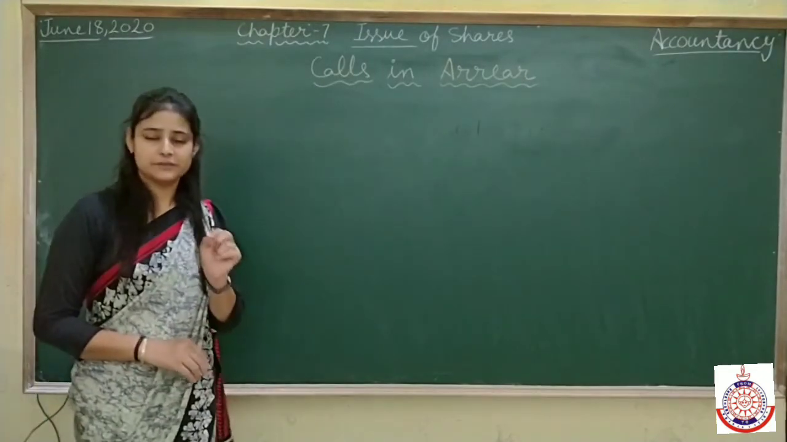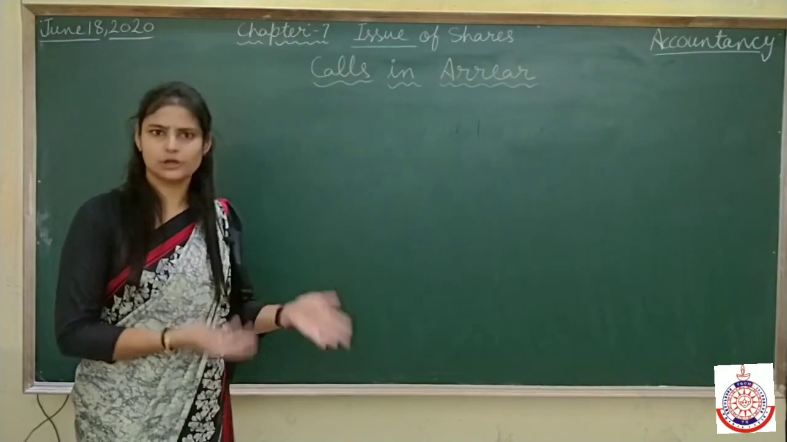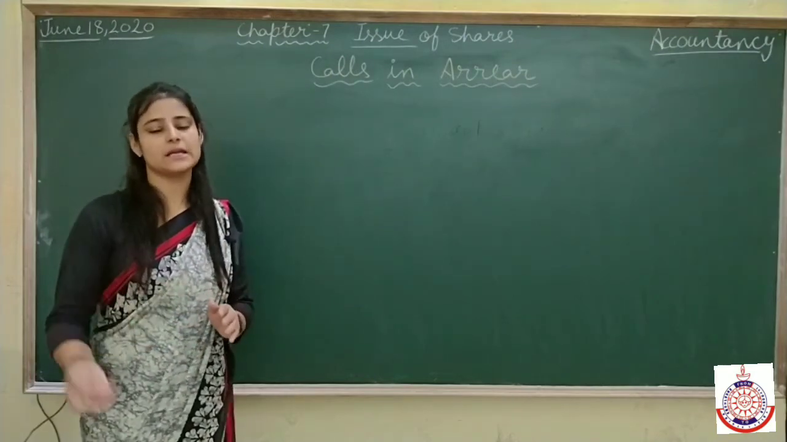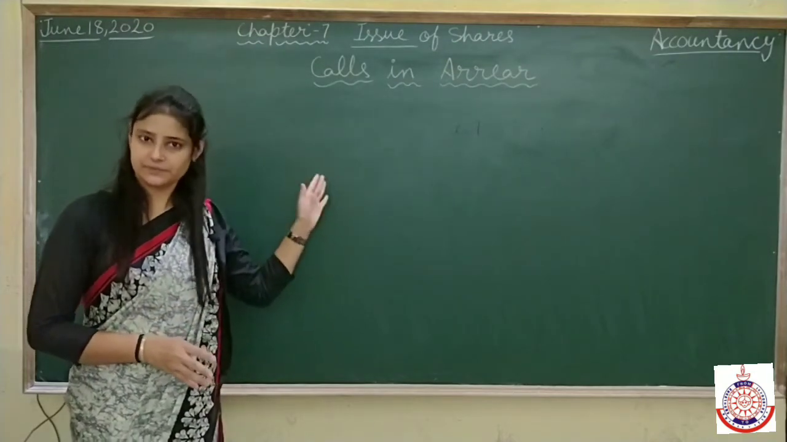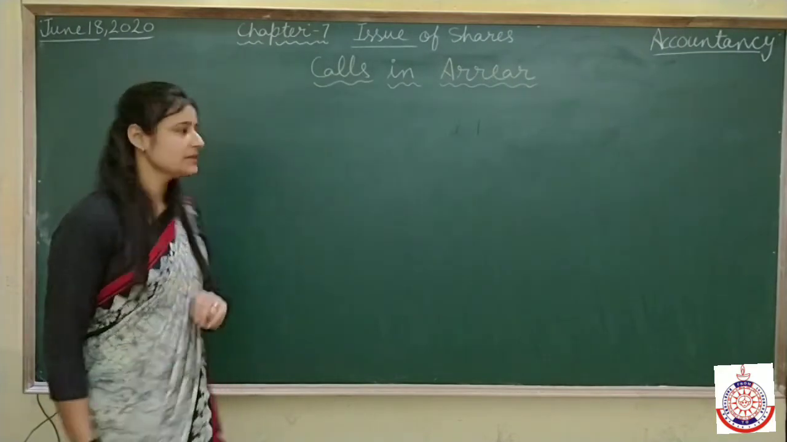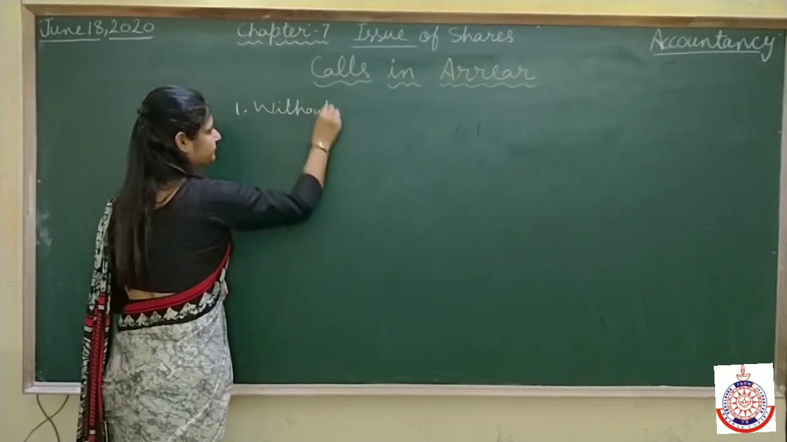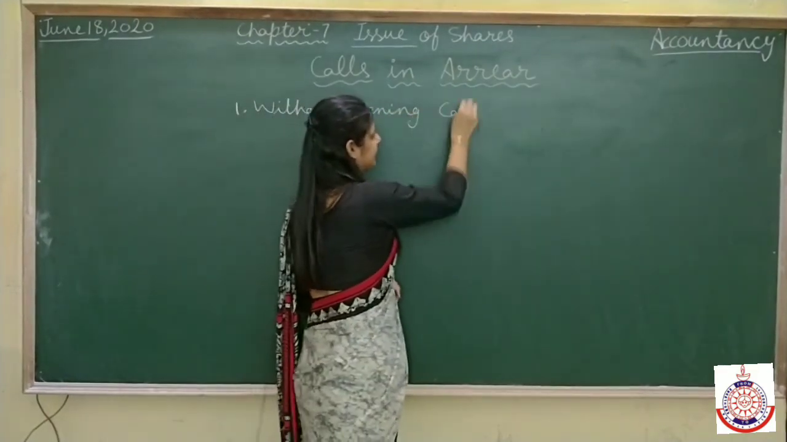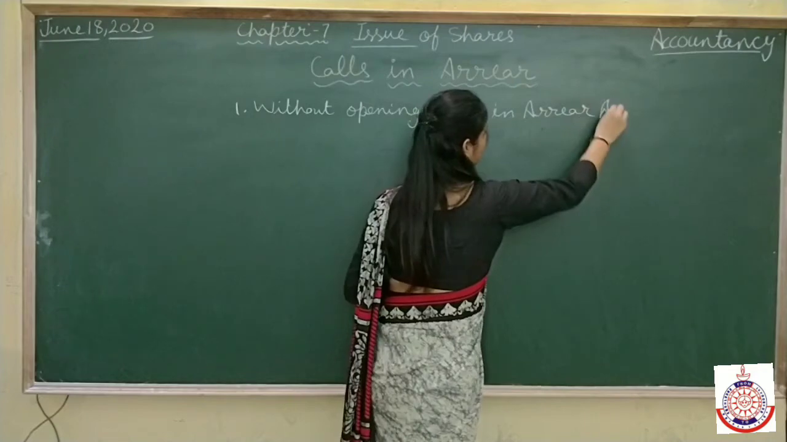What happens when one or two shareholders refuse to pay the call money or allotment money? When a shareholder fails to pay the allotment or any call which is due from him, that is known as calls in arrear. Clear this thing? To deal with calls in arrear, we have two methods. The first method is without opening a calls in arrear account. It is not necessary to open a calls in arrear account.